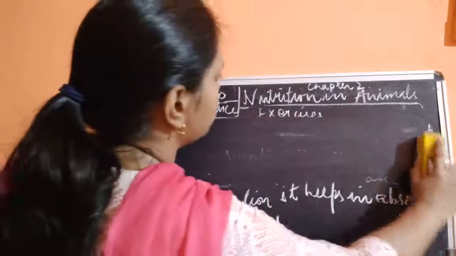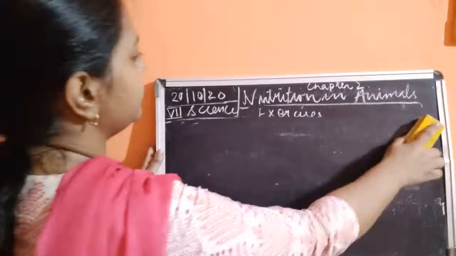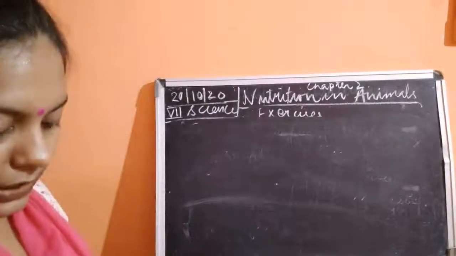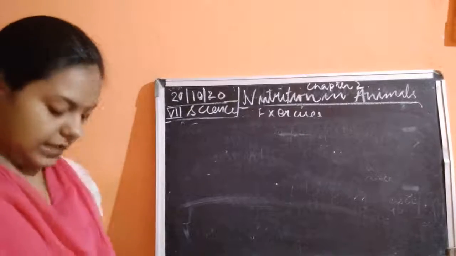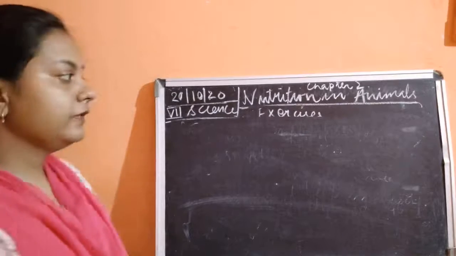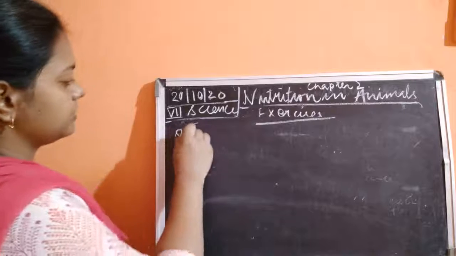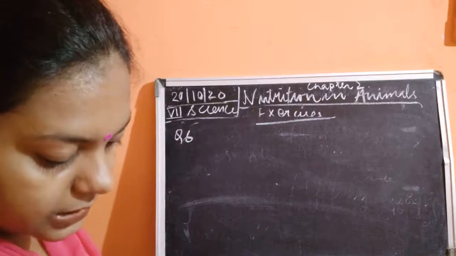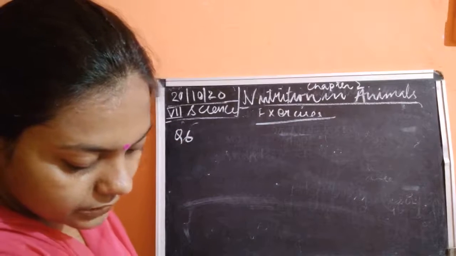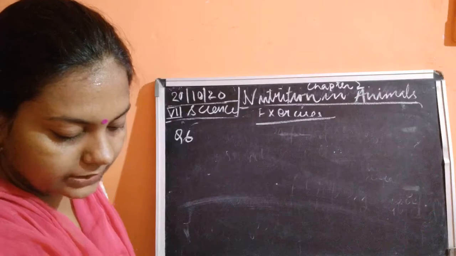You can even draw the diagram of the villi, and you can easily write down the location as well as the function. Okay, then the next is question number 6. Question 6 is, where is the bile produced and what are the components of food it helps to digest?